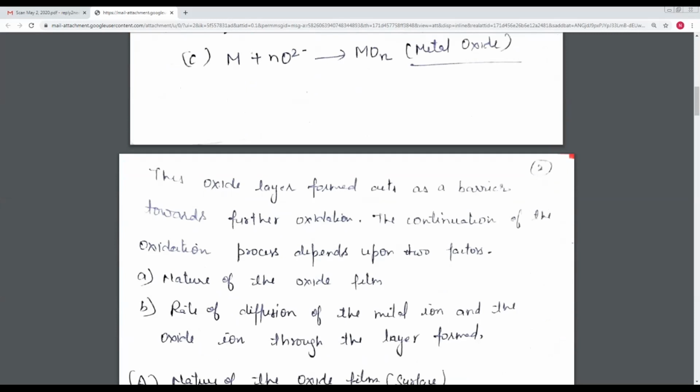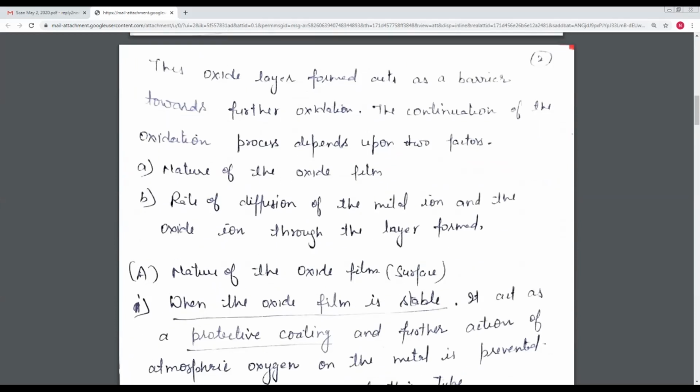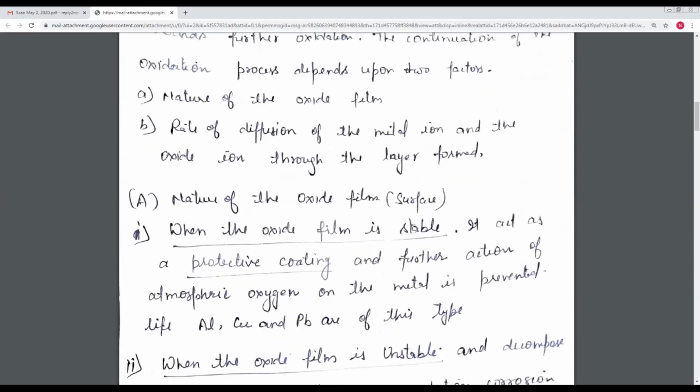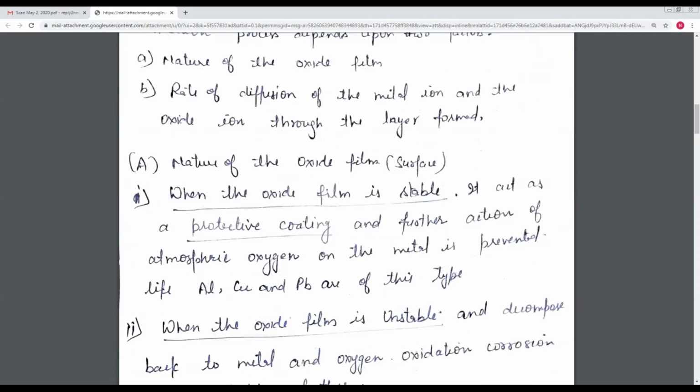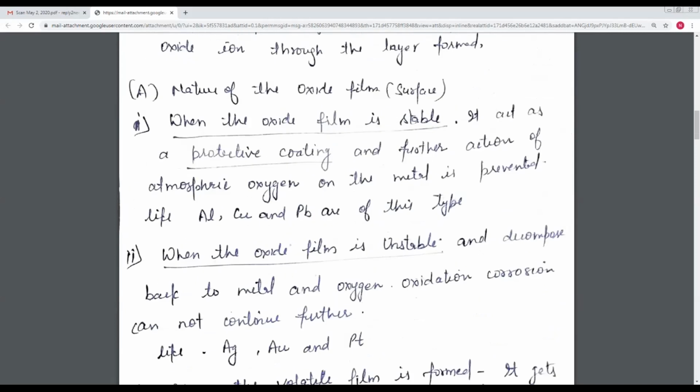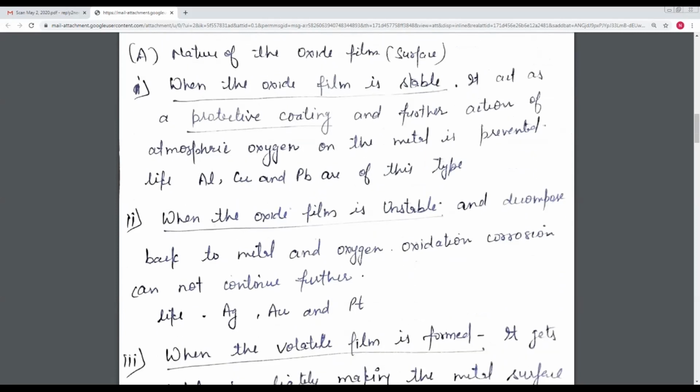The continuation of the oxidation process depends upon two factors. First is the nature of the oxide film, and second is the rate of diffusion of the metal ions and the oxide ions through the layer formed. First of all, we will discuss the nature of the oxide film. As discussed in the previous lecture, the metal forms a metal oxide layer at the surface. If the metal oxide film is stable, it acts as a protective layer, and further action of atmospheric oxygen on the metal is prevented,